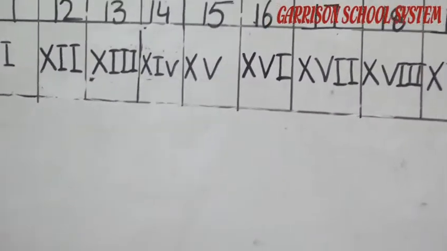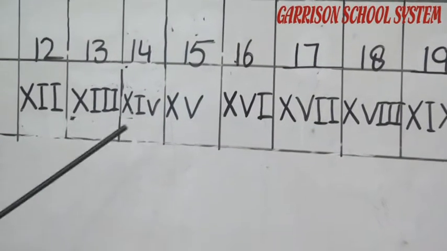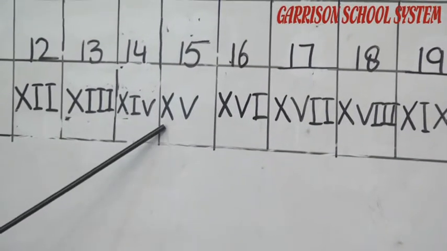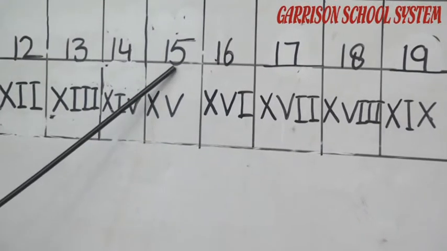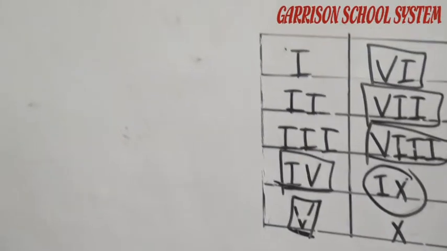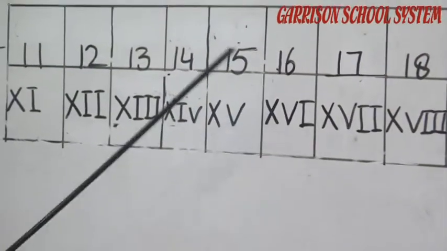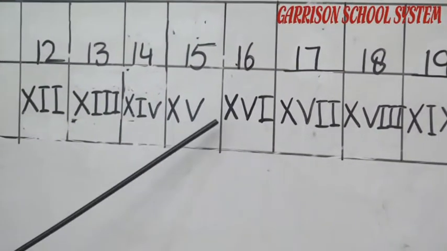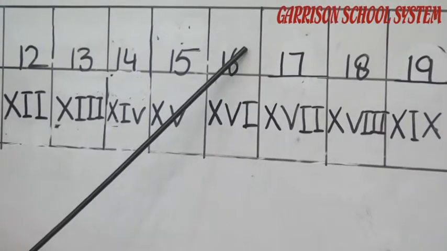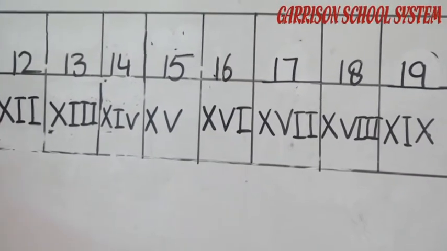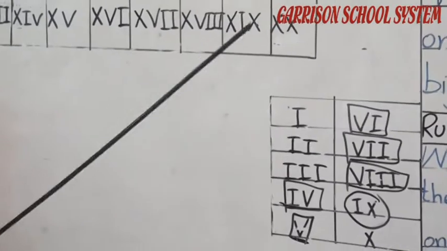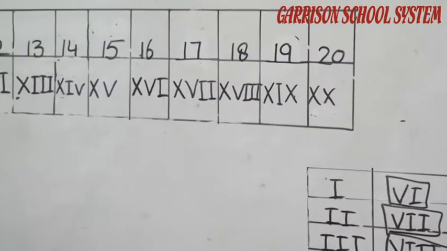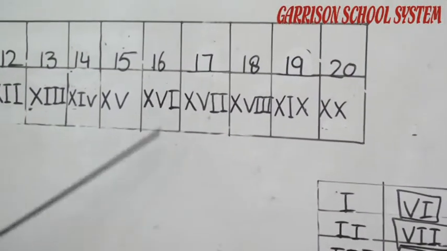Next number is 15. So how do we write 15? First of all we have to write X. Then which symbol is for number 5? V is for number 5. So we write X and V. Now move to the 16. Which symbol is for 10? X. And which symbol is for 6? For 6 is V and I. VI. Okay student.